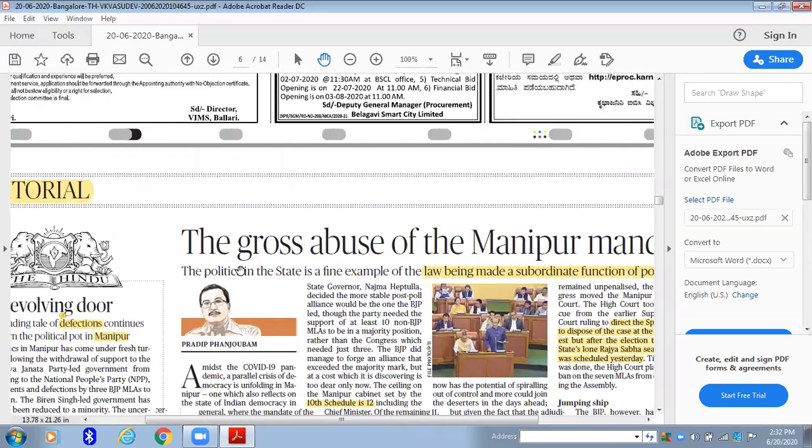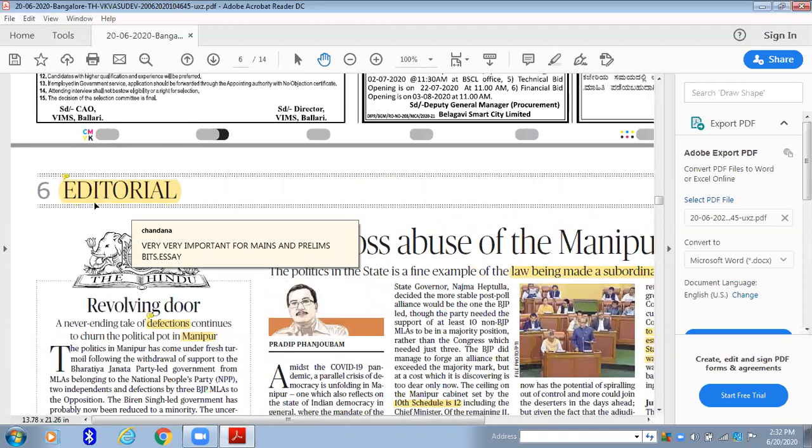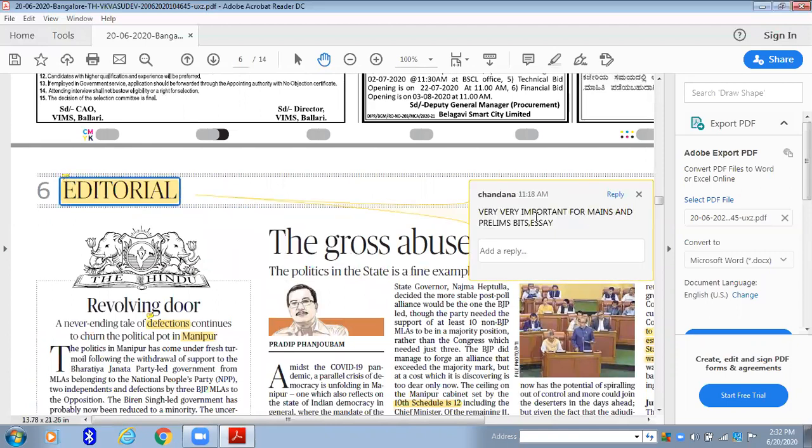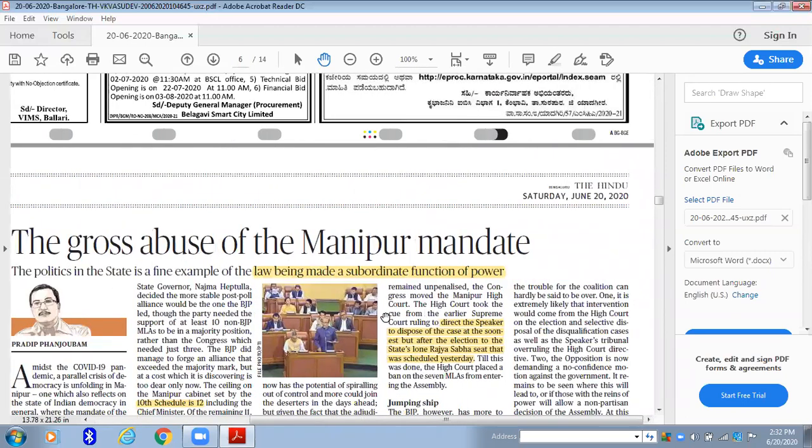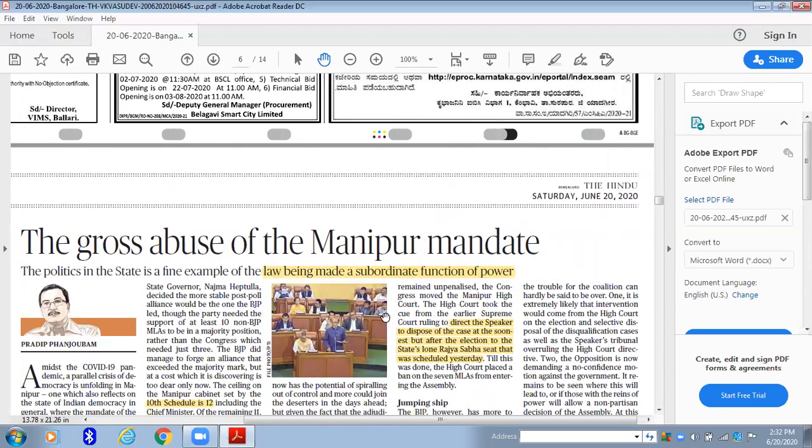Now, this is very, very much important. I want all of you to take important note of it. Editorial. Okay. Very, very important for mains and prelims bits and even essay. Why? Because in this editorial paper, if you see the outlook of the paper, this is main, the gross abuse of Manipur mandate. So this personality like Pradeep, somebody, he's talking about the issue over there.